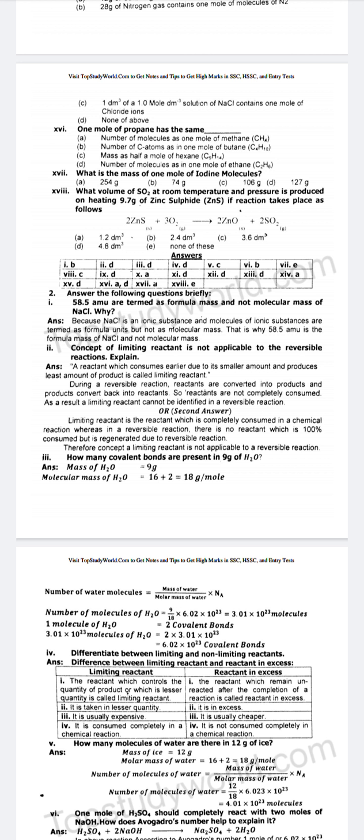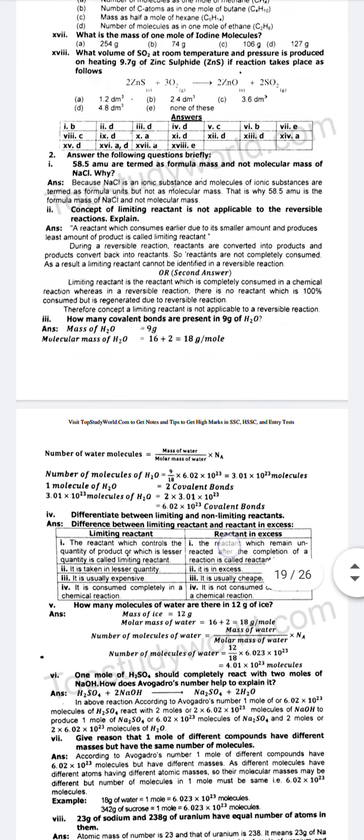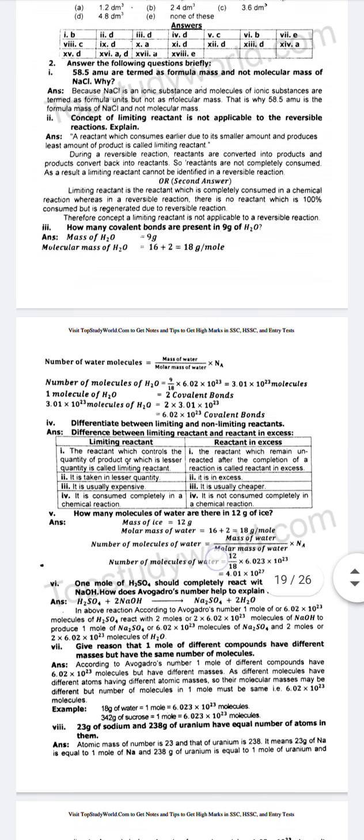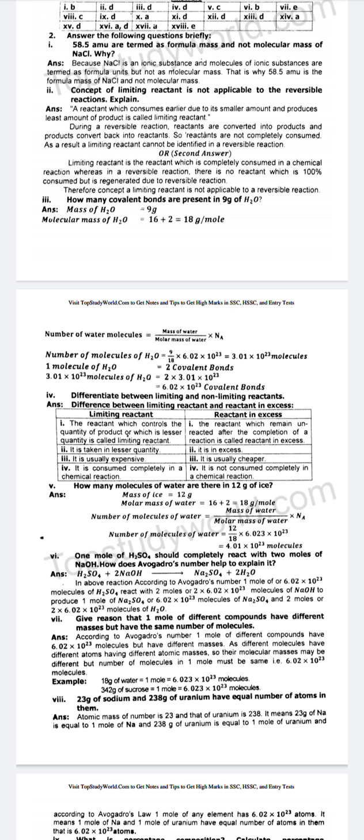Question number 3. How many covalent bonds are present in 9 gram of H2O? Answer: mass of H2O is equal to 9 gram. Molecular mass of H2O is equal to 16 plus 2 is equal to 18 gram per mole. Number of water molecules is equal to mass of water divided by molar mass of water multiplied by Na. Number of molecules of H2O is equal to 9 divided by 18 multiplied by 6.02 multiplied by 10 power 23, which is equal to 3.01 multiplied by 10 to the power 23 molecules.